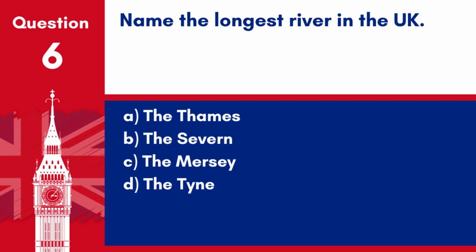Question 6. Name the longest river in the UK. A. The Thames. B. The Severn. C. The Mersey. D. The Tyne. Answer B. The Severn. The Severn is the longest river in the United Kingdom.